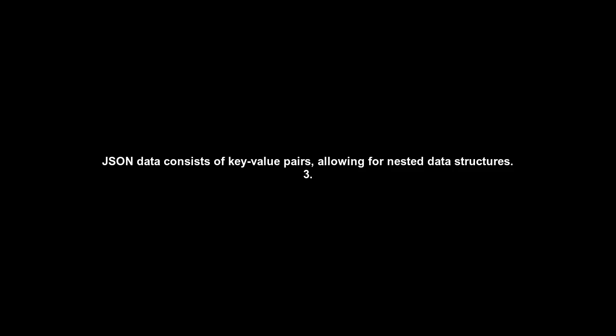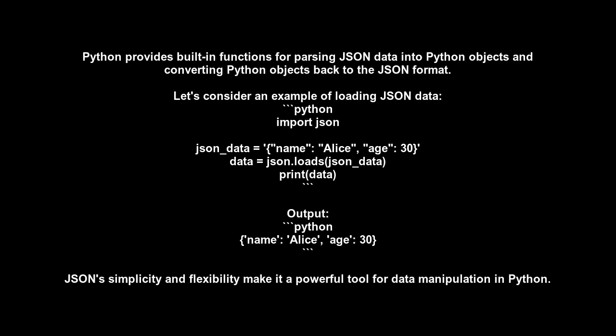Python: import json, json_data equals name Alice, age 30, data equals json.loads(json_data), print output. Python: name Alice, age 30. JSON's simplicity and flexibility make it a powerful tool for data manipulation in Python. Stay tuned as we delve deeper into working with JSON in Python.